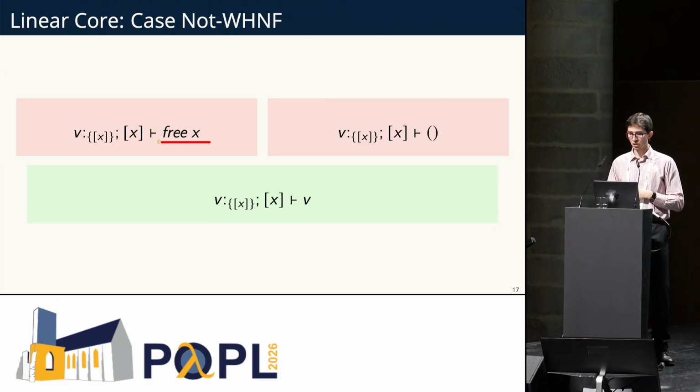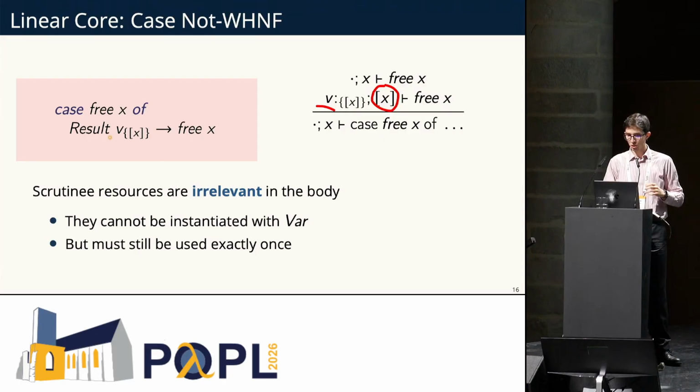Typing the continuation with an irrelevant variable. This one is rejected because we don't have X in scope. This thing is irrelevant, so you can't use it. Typing this is going to be a problem because now you're ignoring the irrelevant X, which is consuming the rest of the resource, right? Here, you still have to make sure that V is consumed.